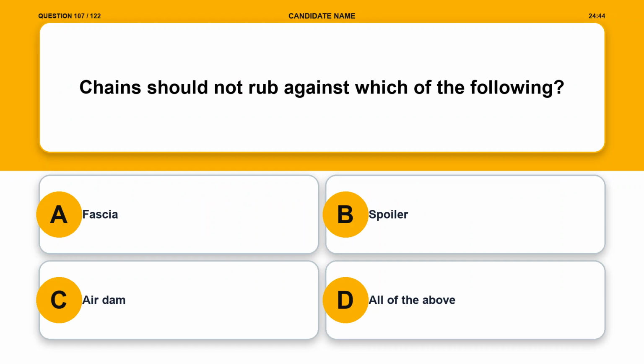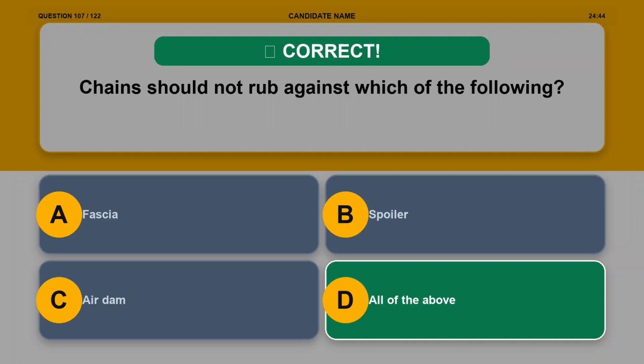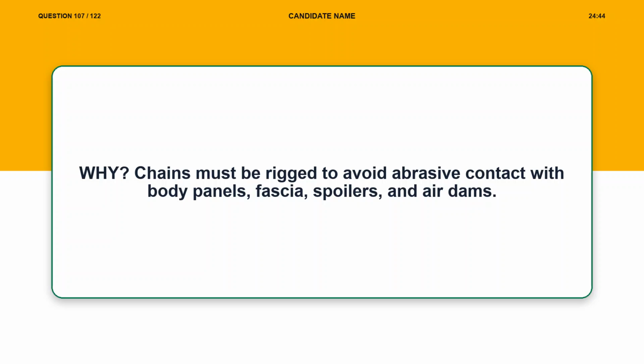Question 107. Chains should not rub against which of the following? Option A, fascia. Option B, spoiler. Option C, air dam. Option D, all of the above. The correct answer is option D, all of the above. Explanation. Chains must be rigged to avoid abrasive contact with body panels, fascia, spoilers, and air dams.